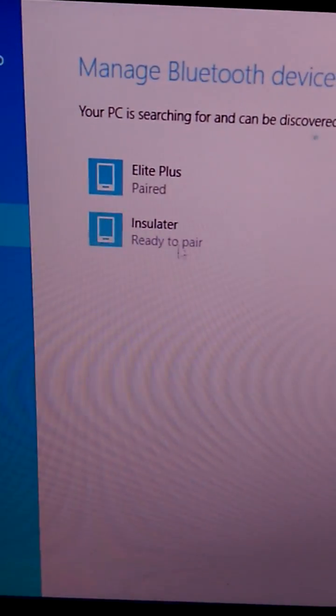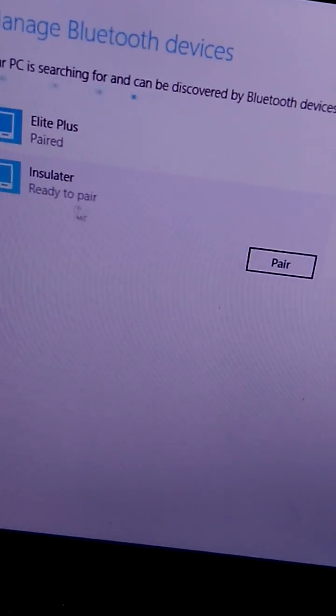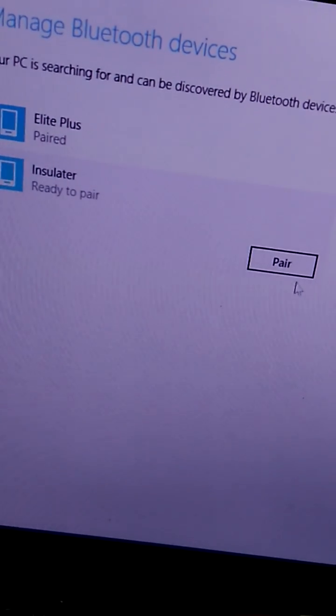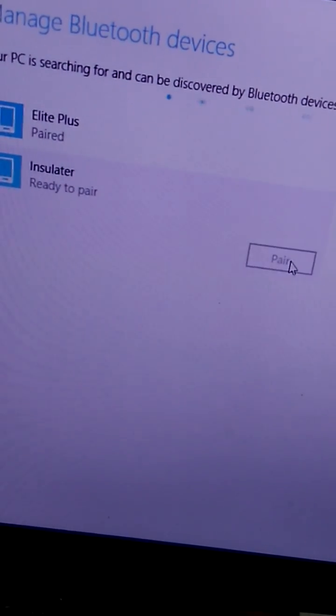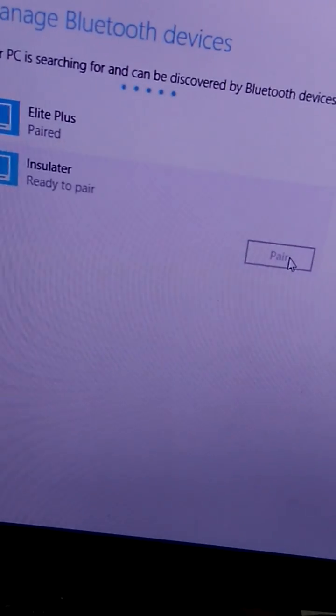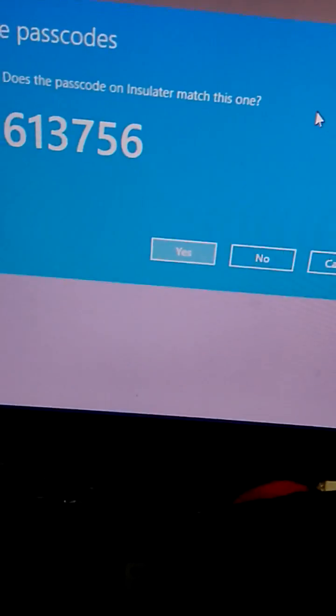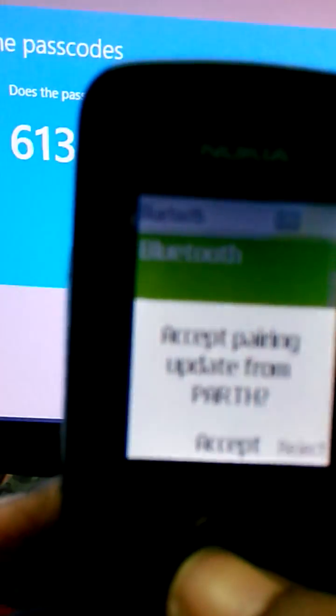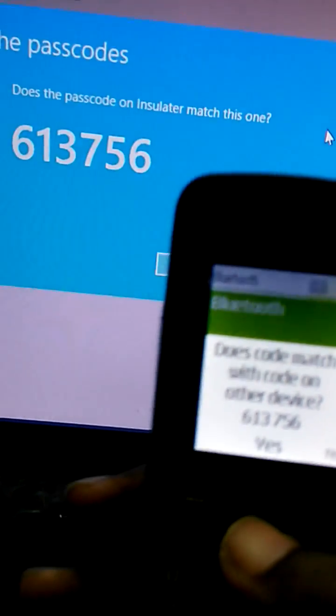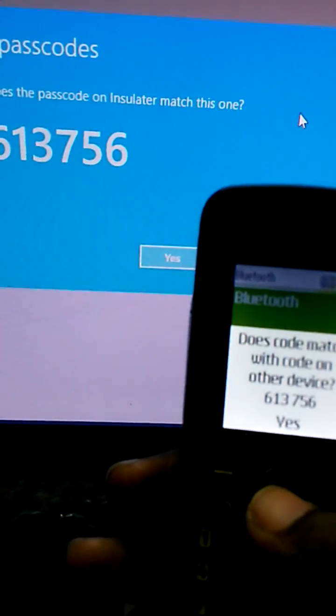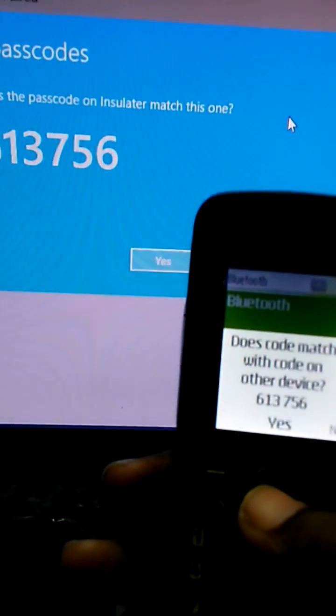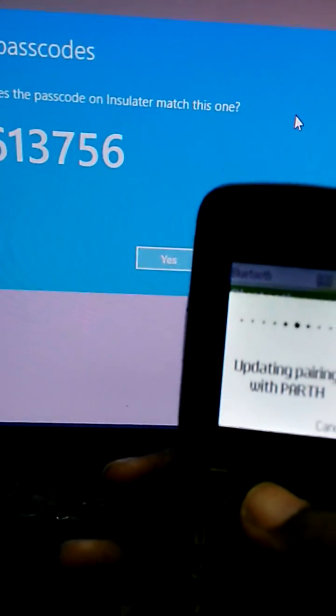This is my Nokia Bluetooth device name. After that, click on this and "ready to pair" is shown, and click on the pair option. You see that there is a code and some option boxes, and you also see that in my phone there is a message which asks me to accept. Click accept, and you know that the code shown on the PC and my phone is the same, and click yes.